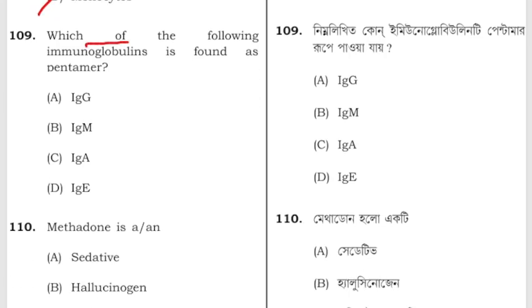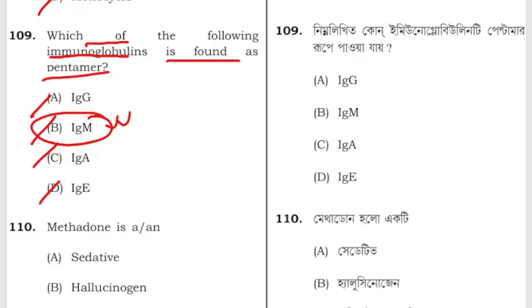Which of the following immunoglobulin is found as pentamers? IgG, IgM, IgA, or IgE? The correct answer is IgM, found as pentamers.